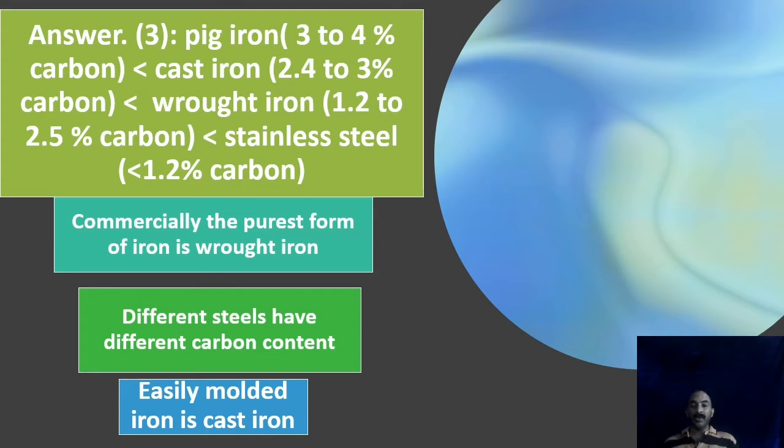So to conclude, pig iron 3 to 4% carbon, maximum carbon content, and so least pure. Then comes cast iron, 2.4 to 3% carbon, and second crudest. Then wrought iron, it contains 1.2 to 2.5% carbon, and stainless steel is generally having carbon content less than 1.2%. So it must be considered as the purest form. Okay. Now we proceed to the next one.